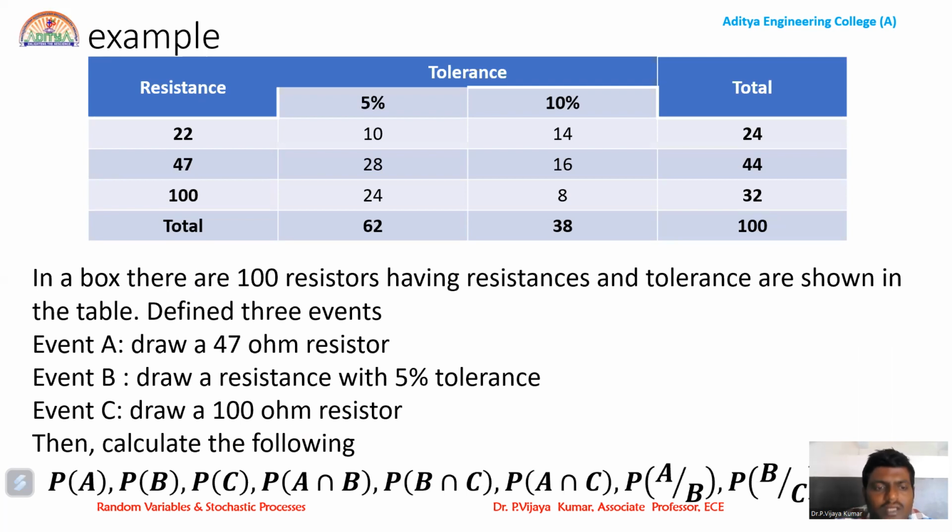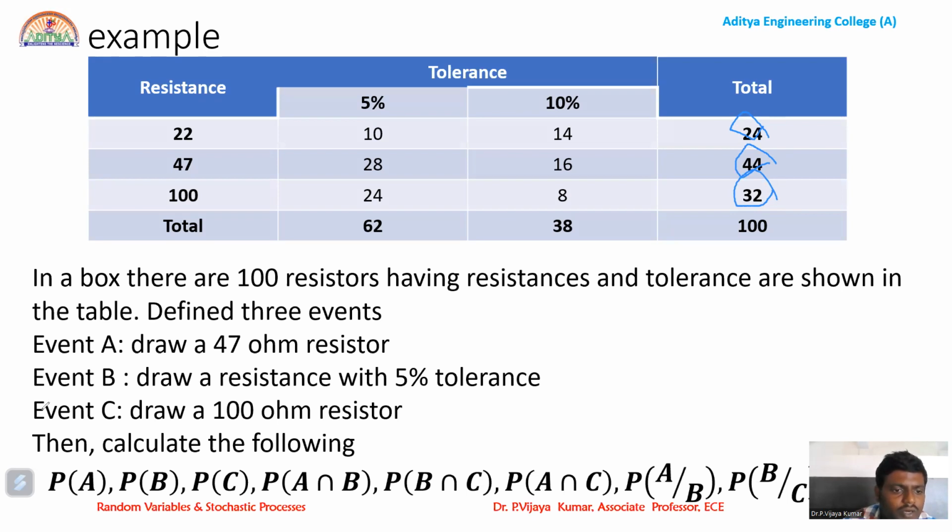The 22 ohm resistors with 5% and 10% tolerance total 24, there are 44 resistors of 47 ohms, and 32 of 100 ohms. The total number of resistors is 100.